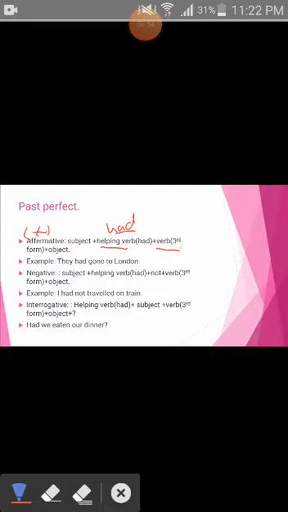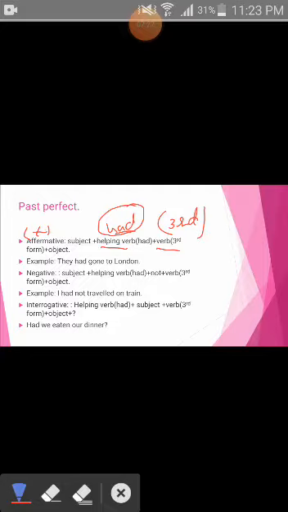Then verb, the third form of the verb will be used. Girls, remember, in present perfect the third form of the verb is also used, but the helping verbs there were has and have. In the past perfect the only difference is with the helping verb, and the third form of the verb will remain the same. For example, they had gone to London.